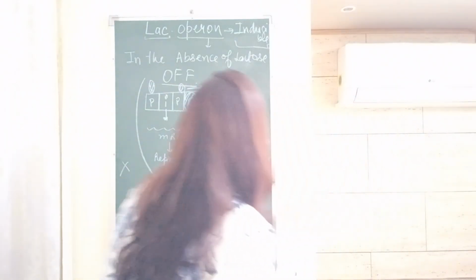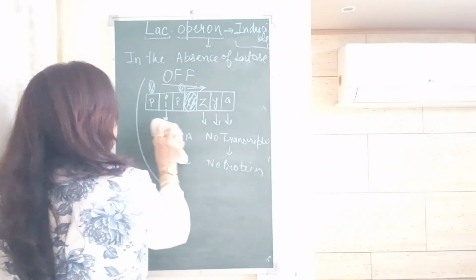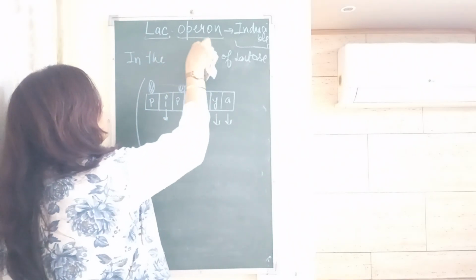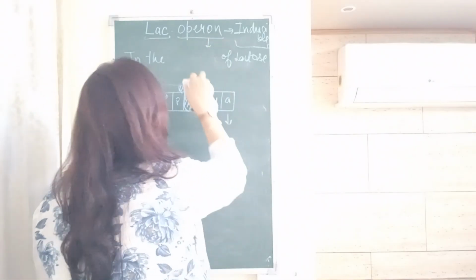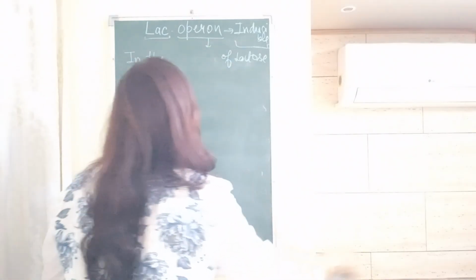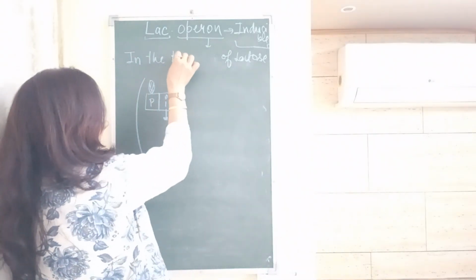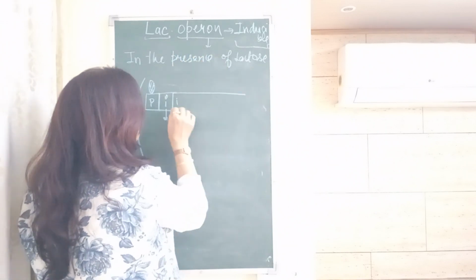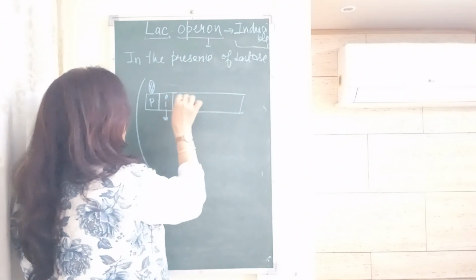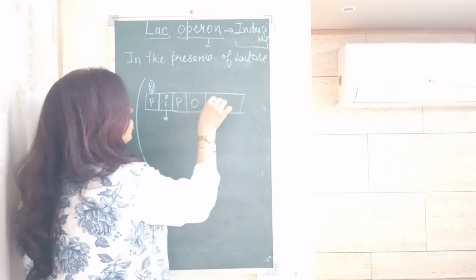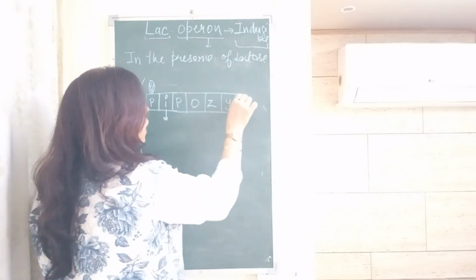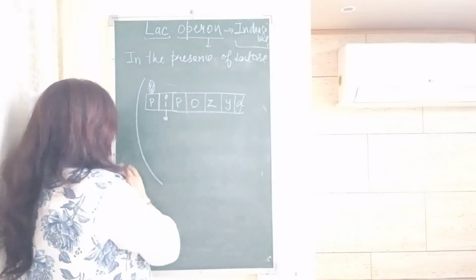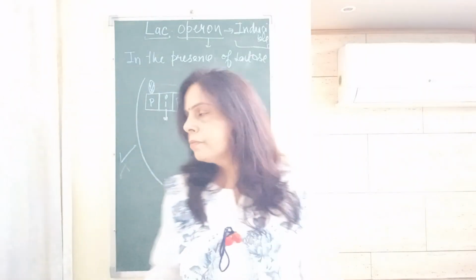Now take an example of when this is in the on position, or in the presence of lactose. The second condition I am taking is in the presence of lactose. Make the same sequence, that is PI, PO, Z, Y and A. Now what will happen if lactose is present here?